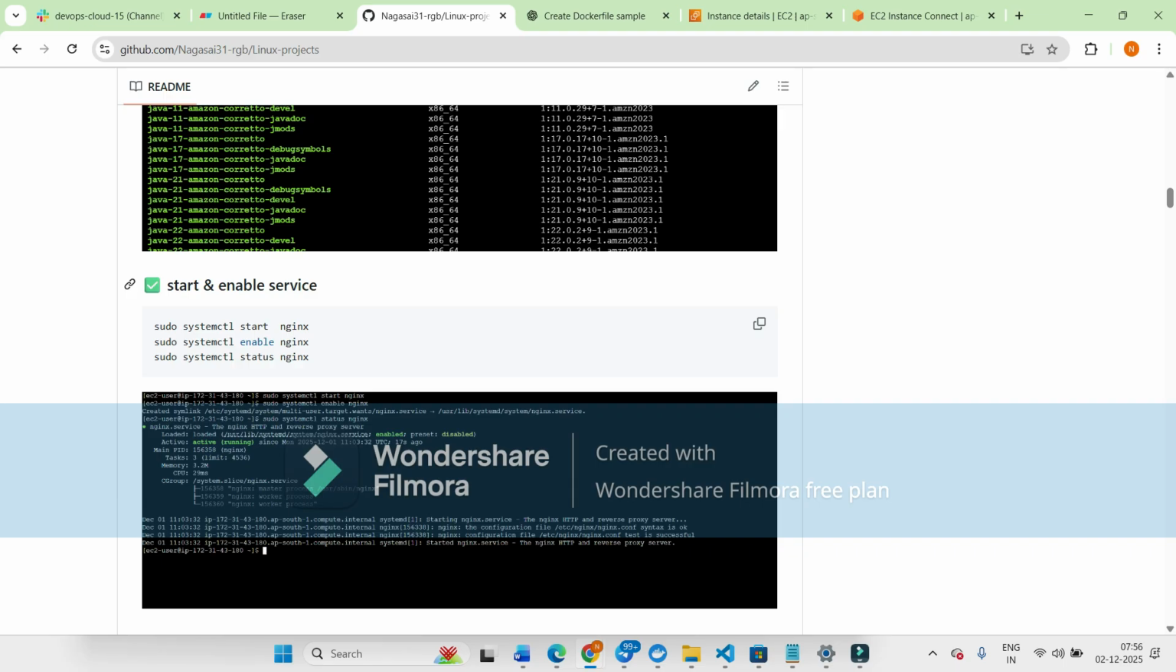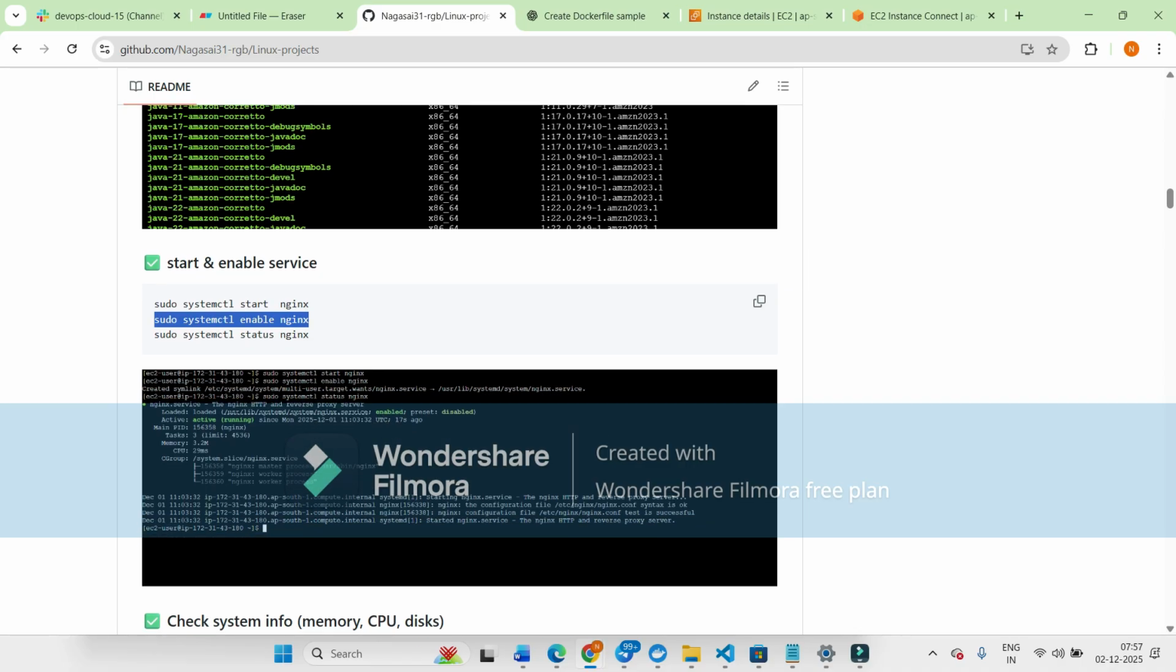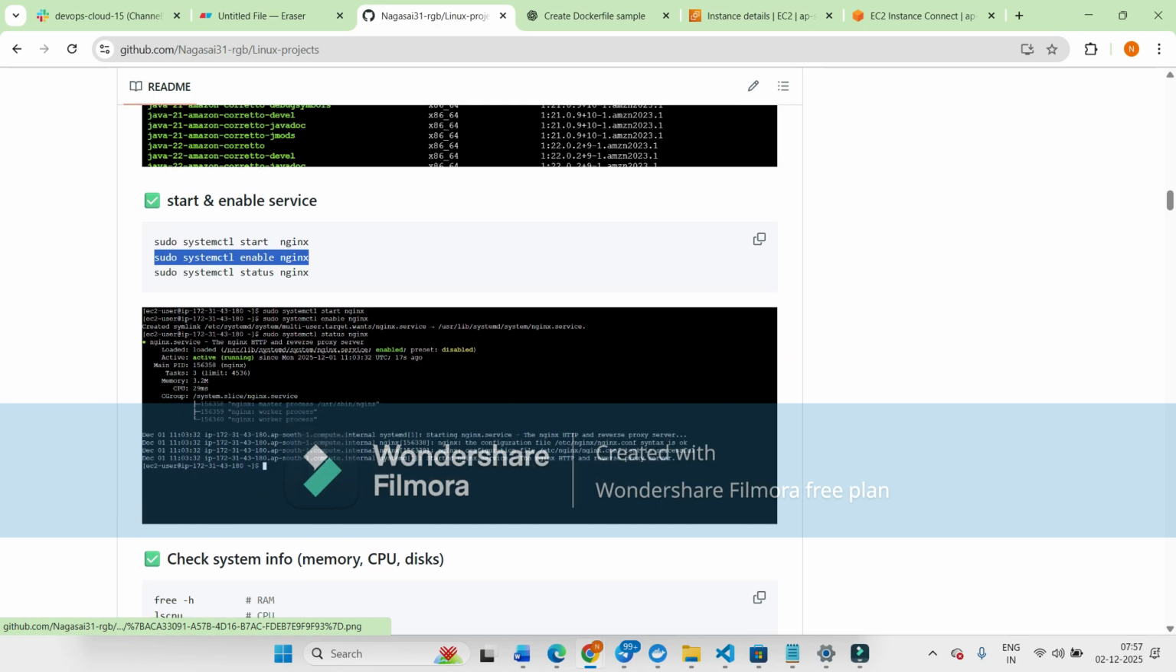Next one is how to start and enable the service. In my EC2, I have only the Nginx server. That's why I executed sudo systemctl start nginx. This command is used to start Nginx, and then you have to give sudo systemctl enable nginx. It is used to enable the Nginx server. And if we want to check the status of Nginx, we can use sudo systemctl status nginx. When we give the command, it shows active, running.